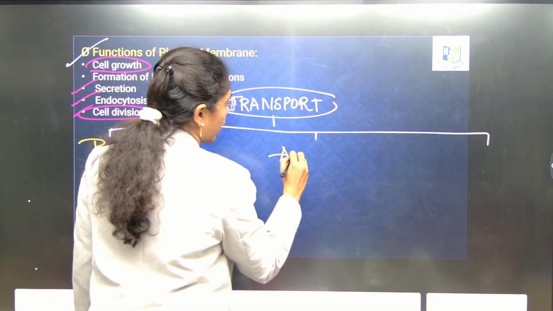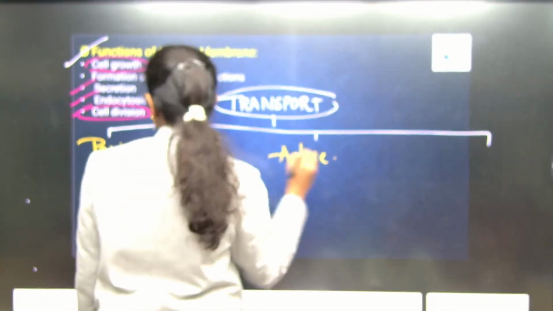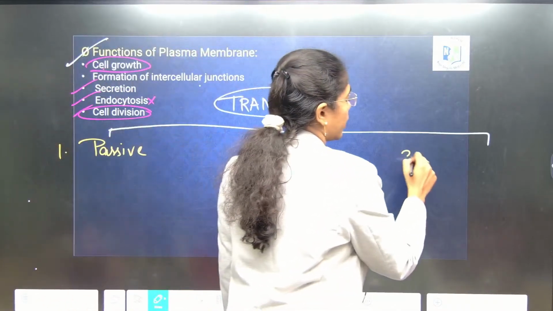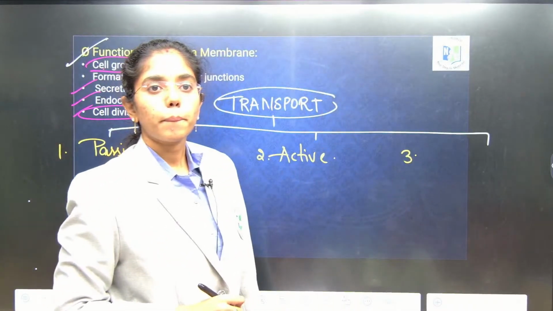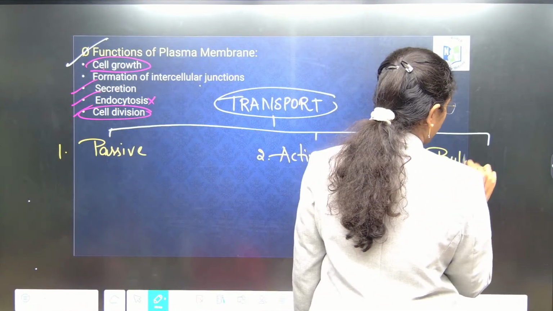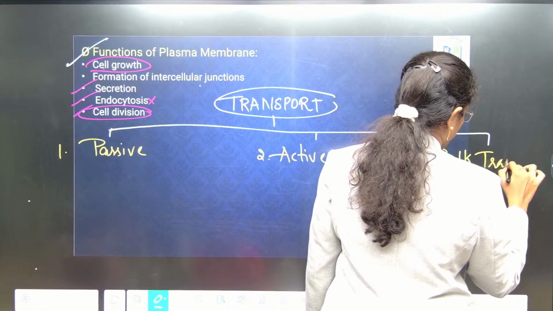Very good. And one more type is also there. Can anybody tell me? Anybody? The third type of transport: bulk transport.